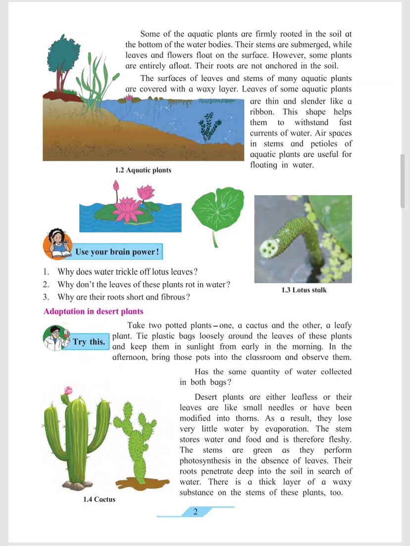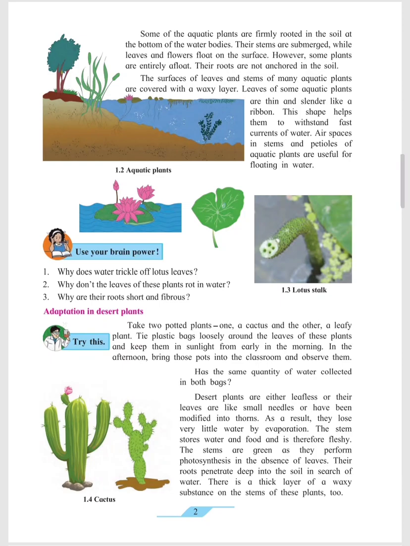Why is the water stored in it? Since the desert does not have enough water, the cactus has the speciality to store a lot of water so that it is easy for the plant to survive.